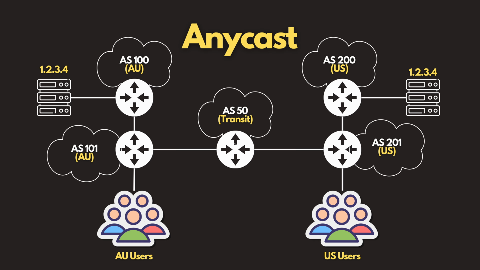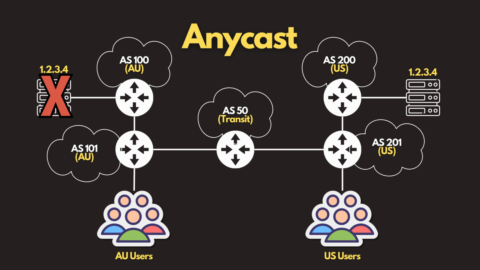BGP will select the best path based on the lowest metric. In this case, the one with the lowest AS path. Therefore, the US network will see that the endpoint in the US has a better metric. So when users in the US connect, they will go to the US server. The same is true with users in Australia. They will connect to the endpoint in Australia due to BGP best path selection. In case there is a failure, users will automatically be routed to the other host with the same IP address.